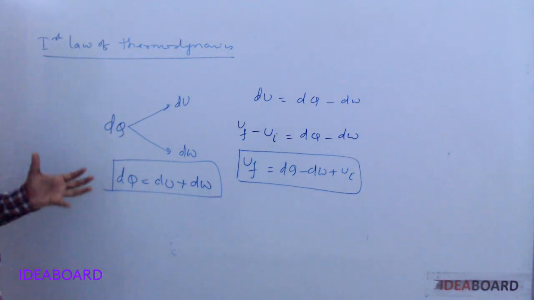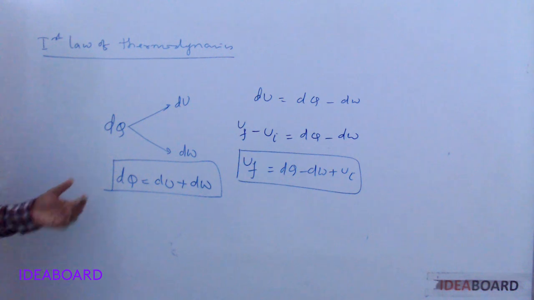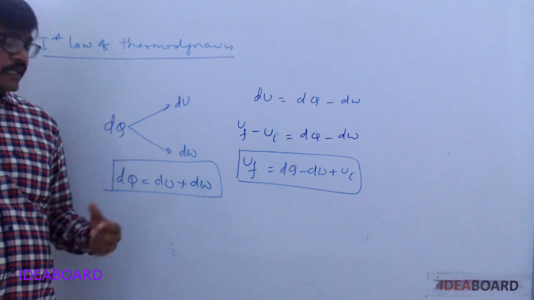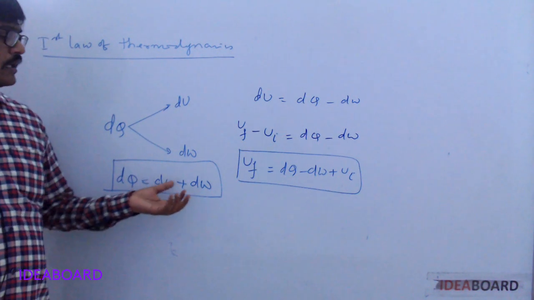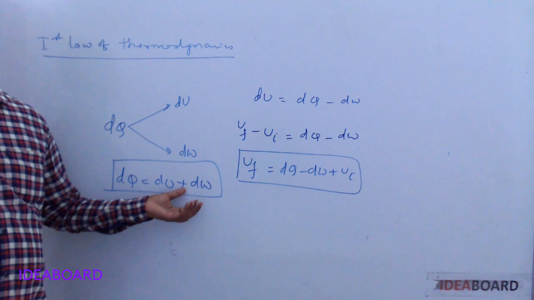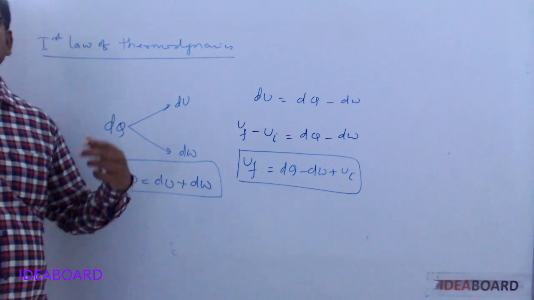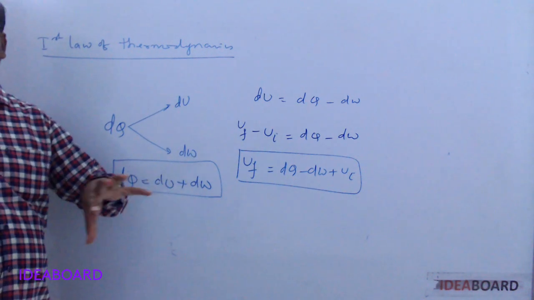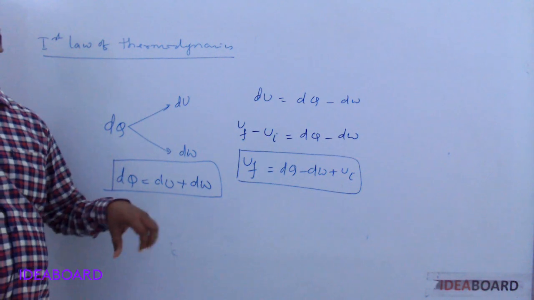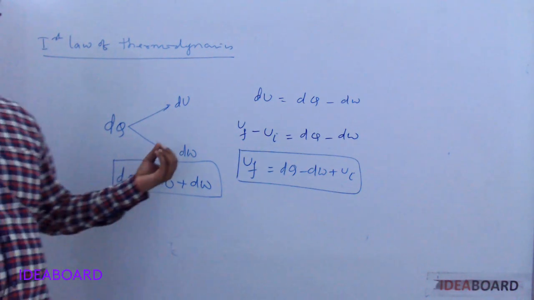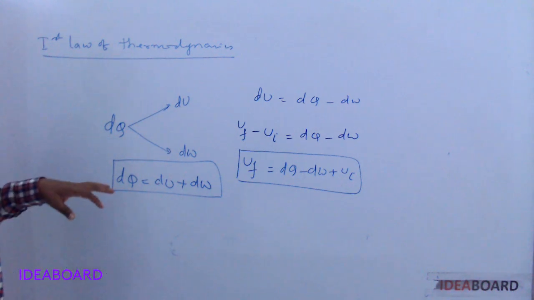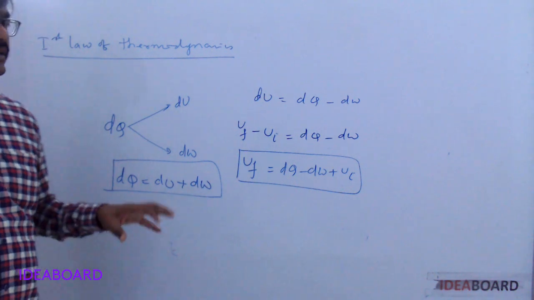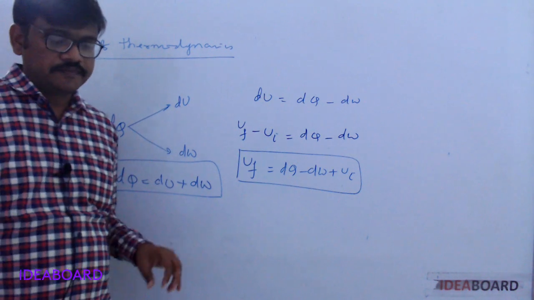Now, some drawbacks about this law. This law cannot explain how much heat energy can be converted into internal energy and how much into work. Only some part of the heat energy is converted into internal energy and to do some external work. We don't know exactly how much heat is converted into work and how much into internal energy. And it cannot explain why heat always flows from high temperature to low temperature. These are the general drawbacks of this law.